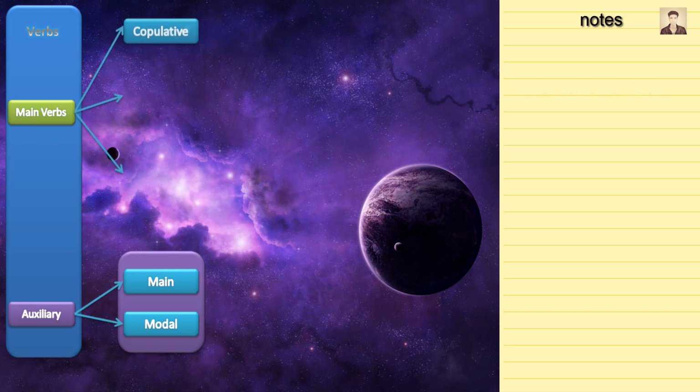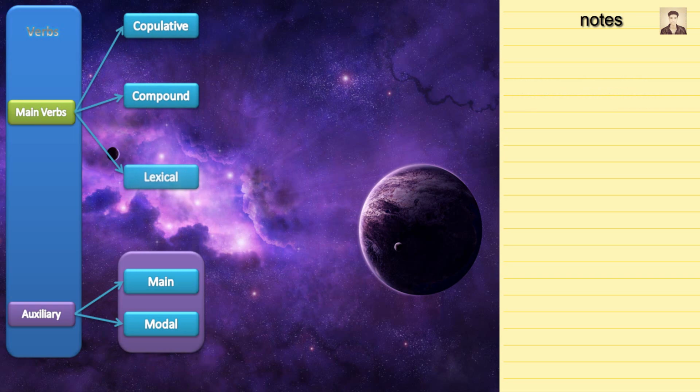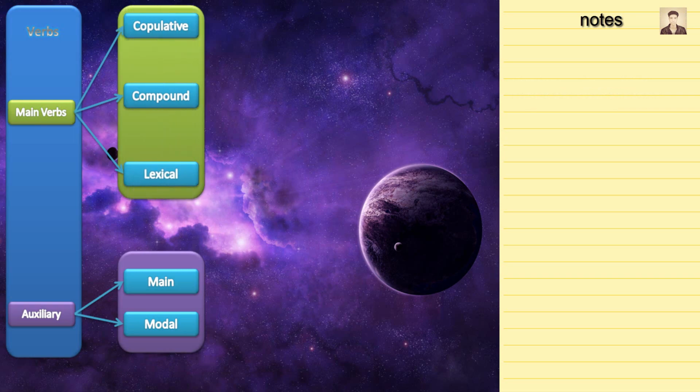Main verbs are divided into three categories: copulative, compound, and lexical verbs. Copulative verbs can never be passivized and require a subject complement. Consider the example underneath. Mary is crazy. Is a copulative verb because it cannot be passivized and requires a subject complement, which is crazy, that completes the meaning of the subject Mary.